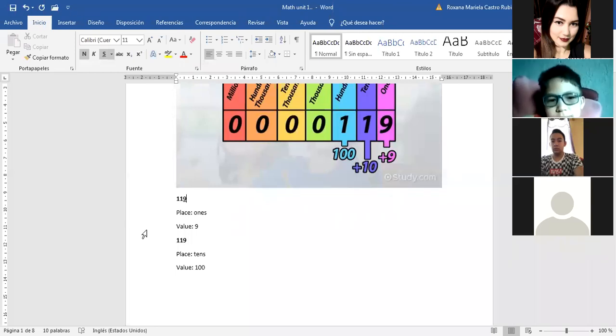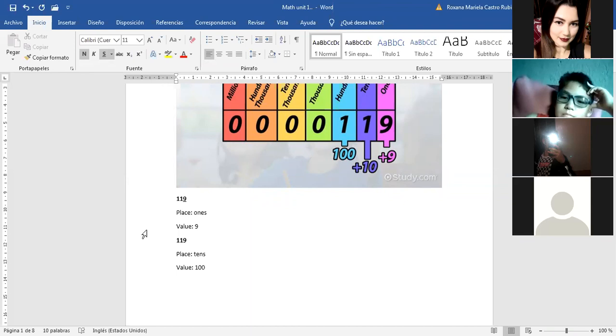When we talk about the place, it is the position. If it is in the ones place, tens place, hundreds place, thousands place, ten thousands place, etc. And the value is when you want to know how much a number is worth, okay? What is the value of that number? Exactly, as we have the amount